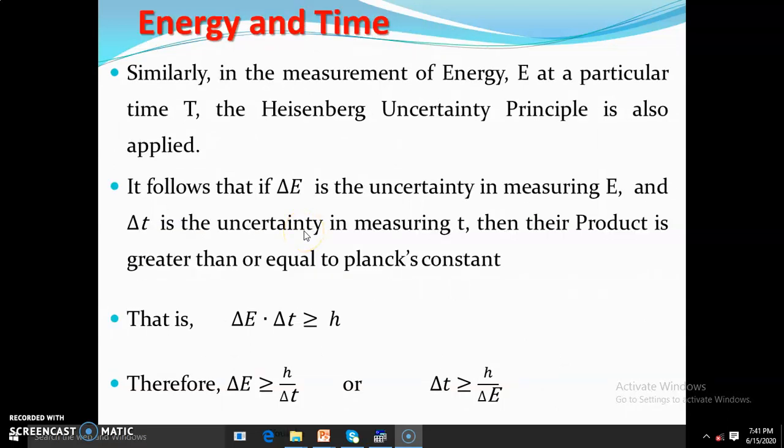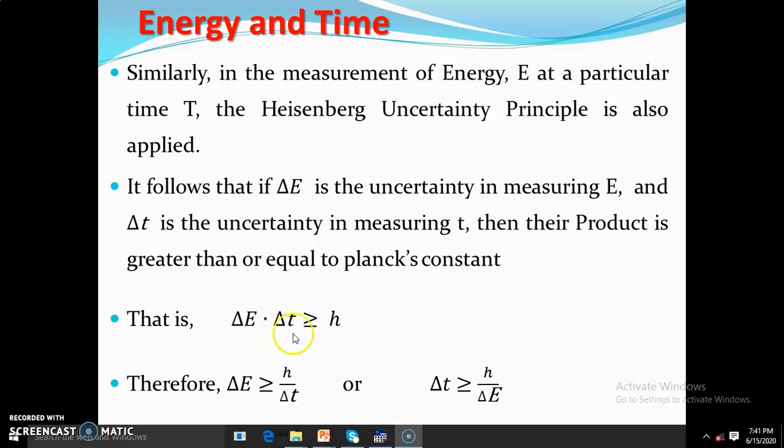Similarly, in the measurement of energy at a particular time t, we can also apply the Heisenberg uncertainty principle. Change in E is the uncertainty in measuring E, and change in t is the uncertainty in measuring t. Their product is greater than or equal to Planck's constant, which means that the more precisely we get the energy of a particle, the less precisely we get the time at which the energy is measured.